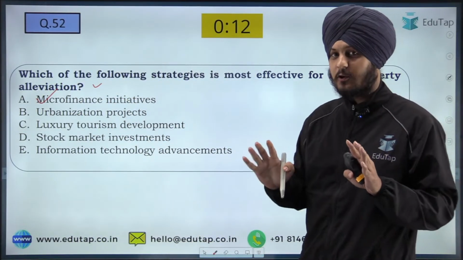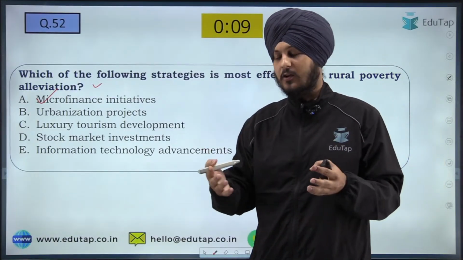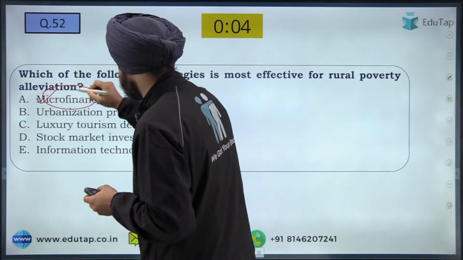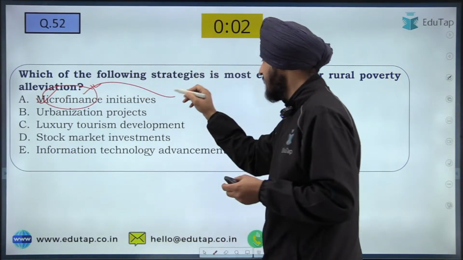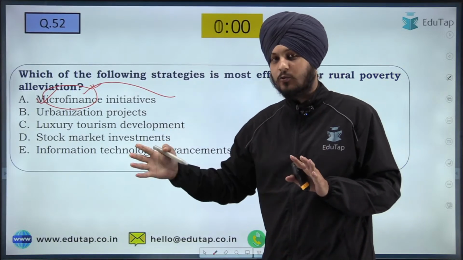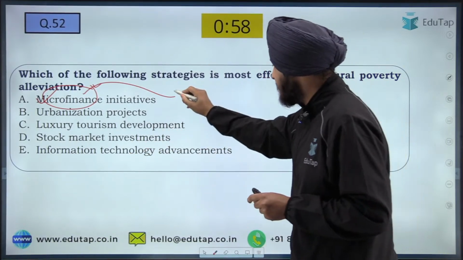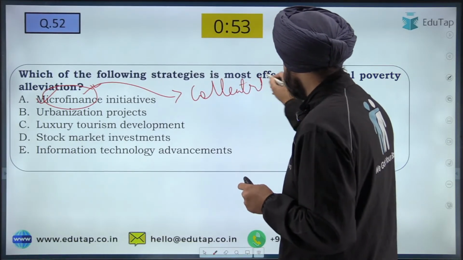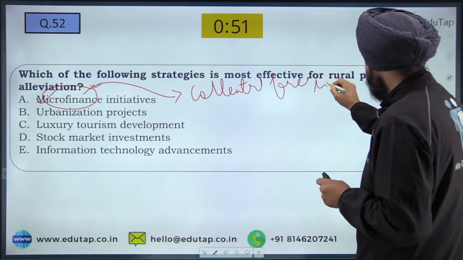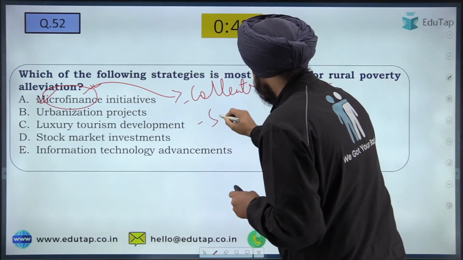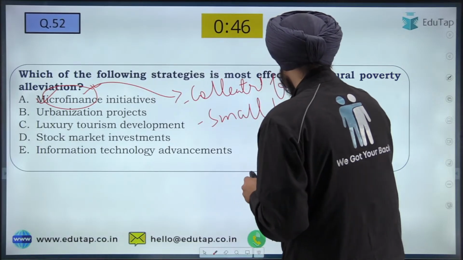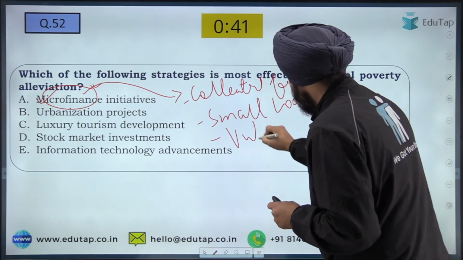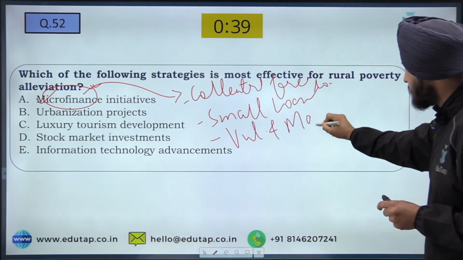So what are basically microfinance initiatives? In order to understand the microfinance initiatives, you should know what the microfinance sector is, what the microfinance institutions are. The basic characteristics of microfinance institutions is that they provide collateral free loans. The second feature is that they provide small amount of loans. And the third feature is that they provide loans to the vulnerable and marginalized sections of the society.